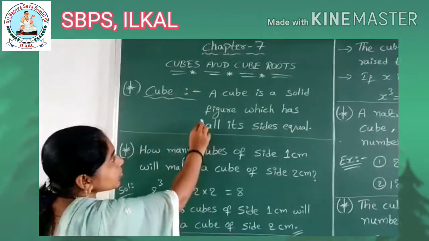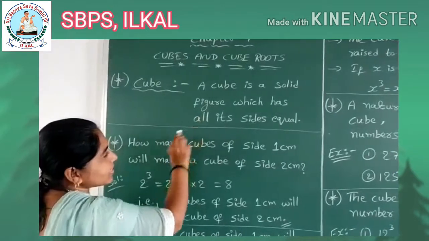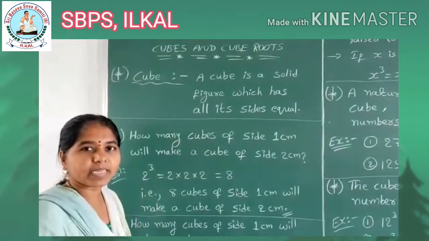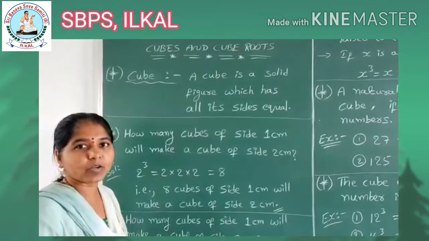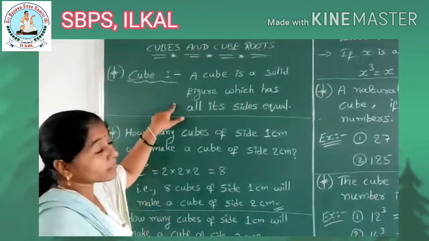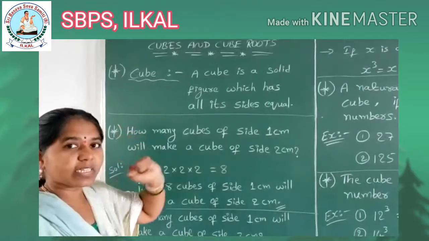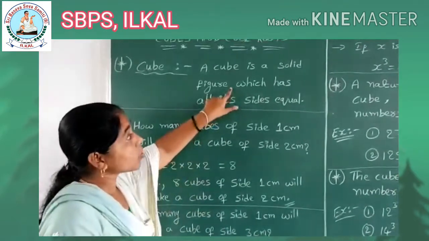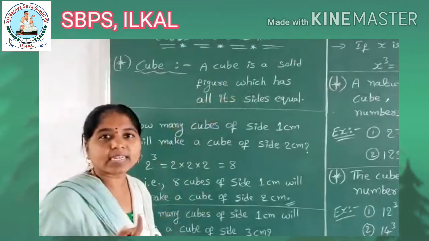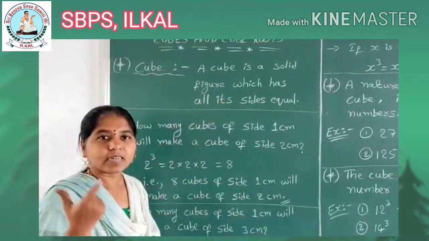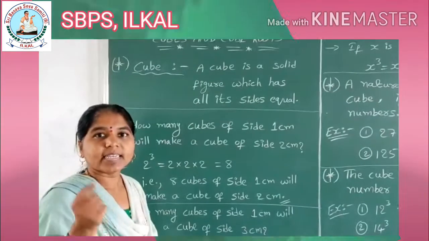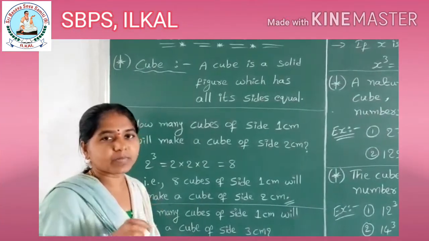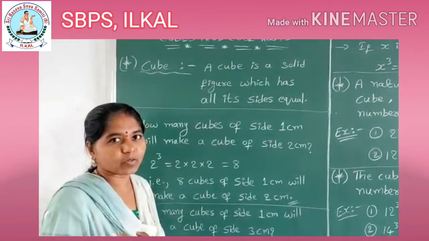Cube. A cube is a solid figure which has all its sides equal. You already saw a die, children. When we play snake and ladder or ludo, we consider the die as a cube. If you consider it as a cube, it has 6 faces, is it? It is a solid figure, which means we can fill something in it. A cube is a solid figure, so it has volume, okay.